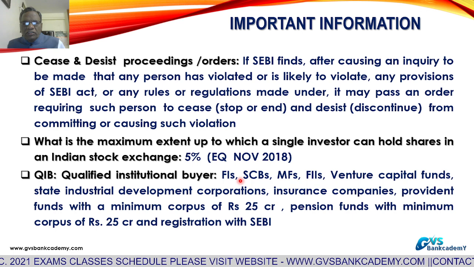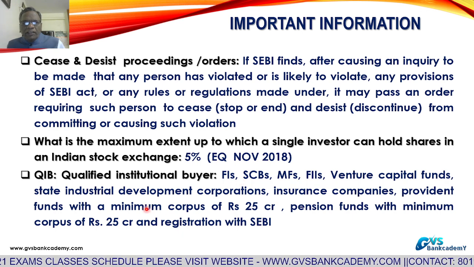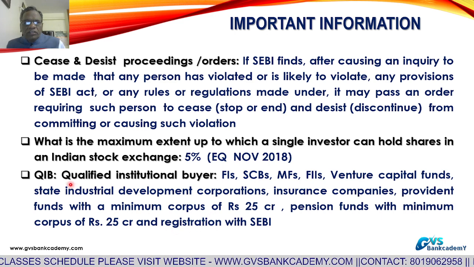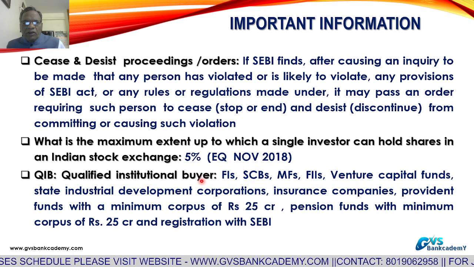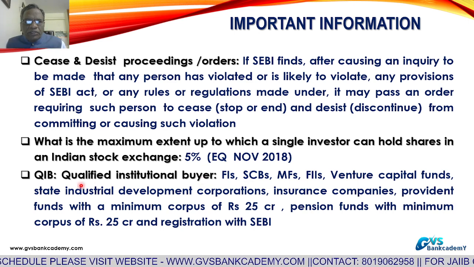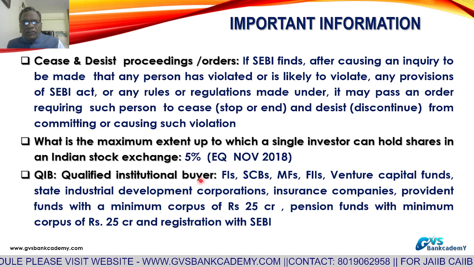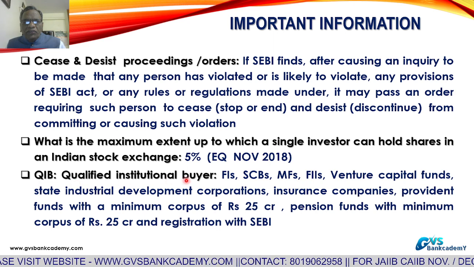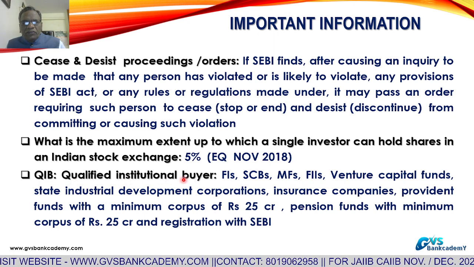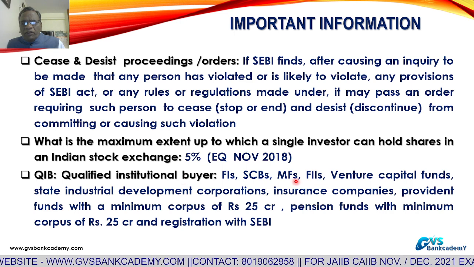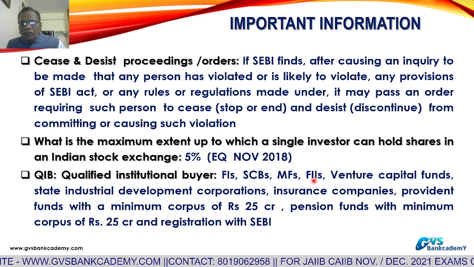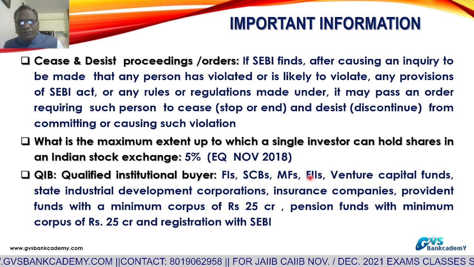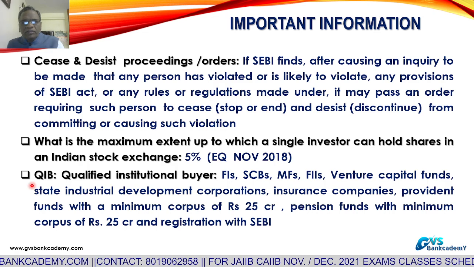And these institutions are registered with SEBI as QIB, number one. Number two, in the public issues, these QIBs are getting preferential treatment. Out of the total public issue, these QIBs are getting a minimum of 50% of the total public issue, as preferential allotment to qualified institutional buyers. Qualified institutional buyers: mutual funds, regulated by SEBI. Foreign institutional investors who are investing in the Indian capital market have to register with SEBI. This is the QIBs.